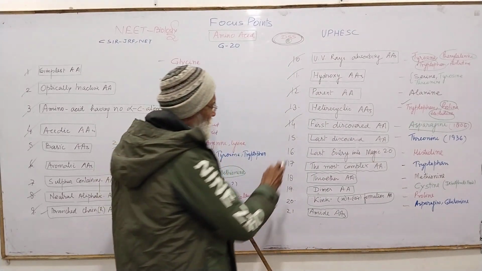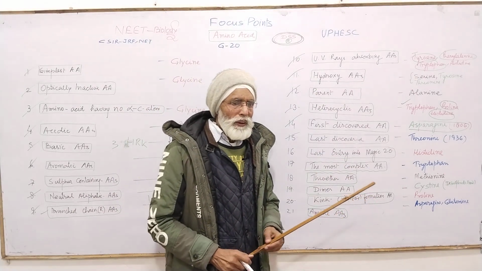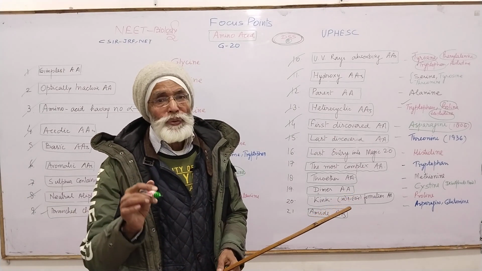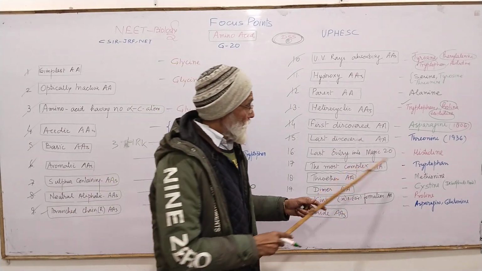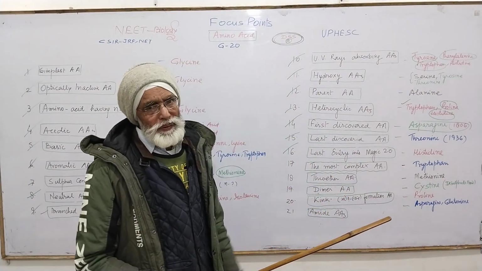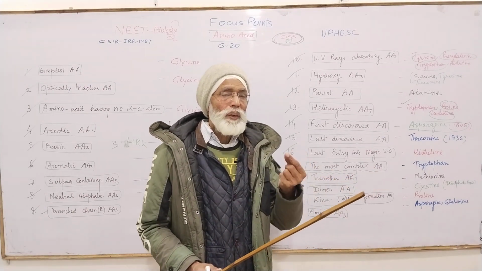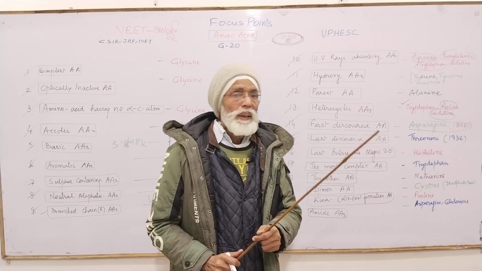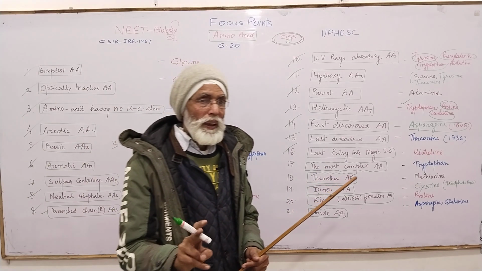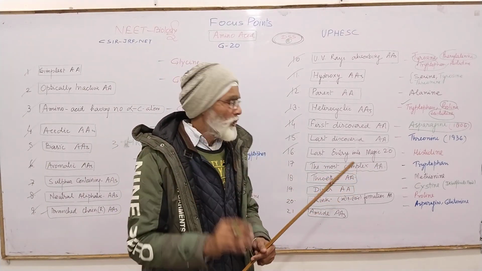Now another very important question for you, which is the last entry of amino acid in the magic 20? As you know, in magic 20 we have a total of 20 amino acids, and the last entry into the genetic code is your histidine. Okay. Now the most complex amino acid is your tryptophan. As I know, it has an indole ring. And how many carbons were there? 11 carbons. In phenylalanine, tyrosine, 9 carbons, while in tryptophan, 11 carbons. That is why this is the most complex amino acid.